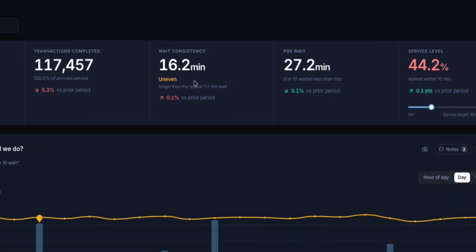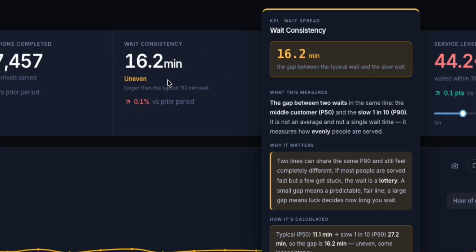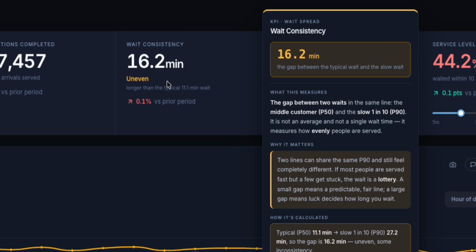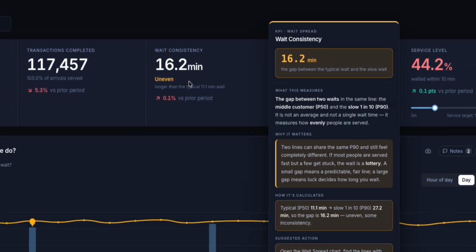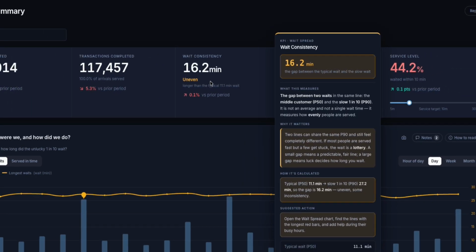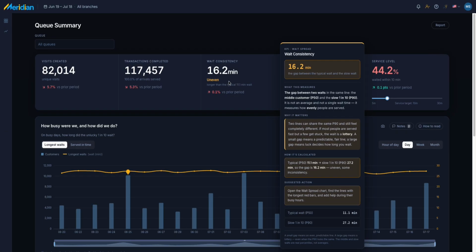Instead of just looking at basic averages, which can hide a lot of frustrations, this metric measures fairness and predictability. It specifically looks at gaps between a typical normal wait time and the absolute worst case scenario. Think of it as measuring whether your daily operations is a predictable routine or a lottery.